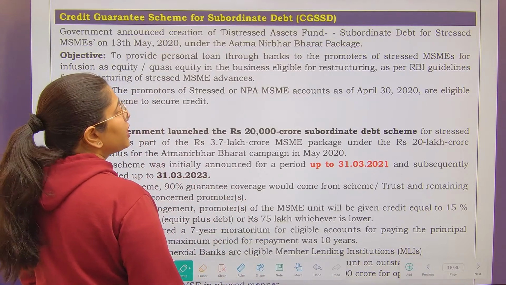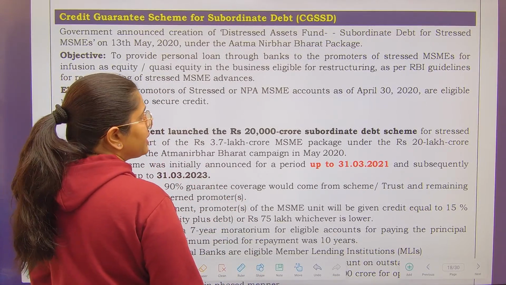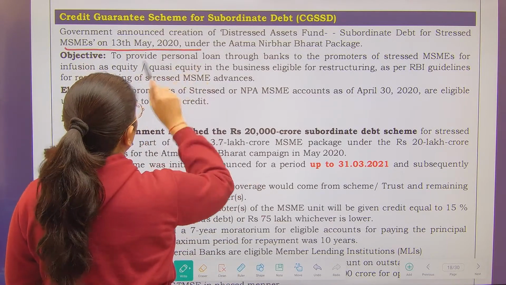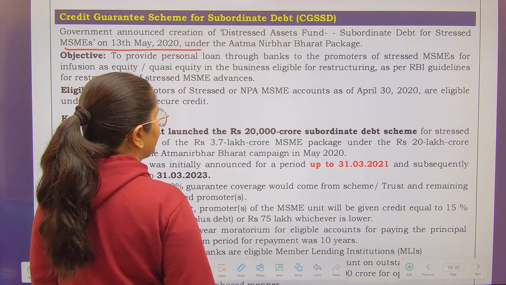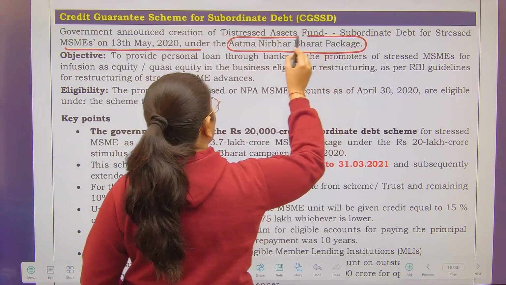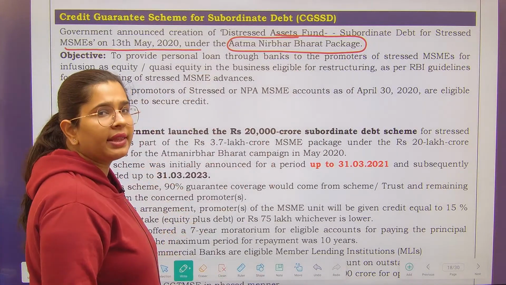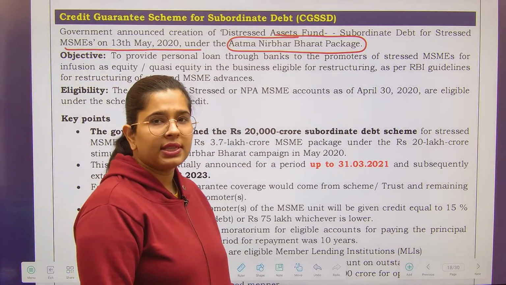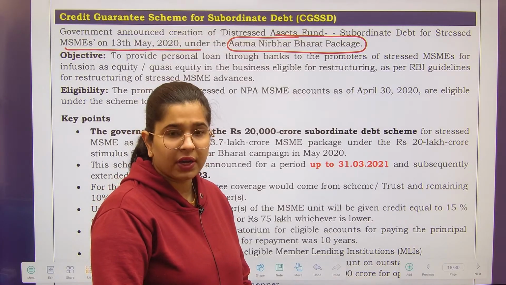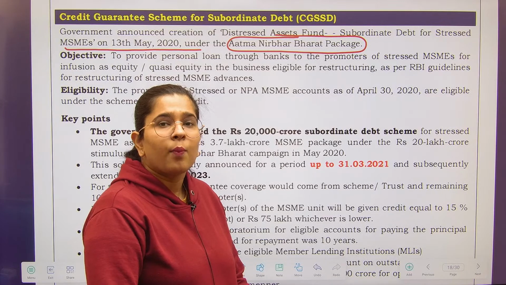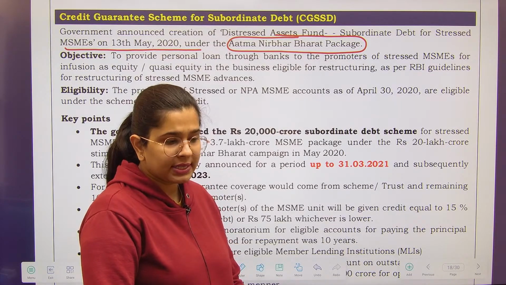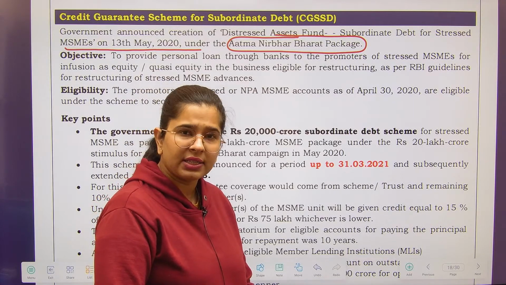So government announced creation of distressed asset fund subordinate debt for the stressed MSMEs on 13th May 2020 under the Atmanirbhar Bharat package. So this was the time of COVID, and that particular time obviously the businesses were shut. From 24th March we were in the lockdown, and most impacted out of them was your MSMEs, because please understand that MSMEs are small enterprises.